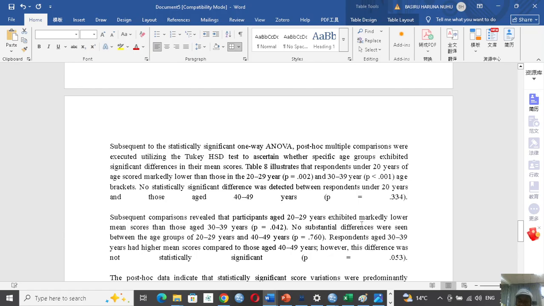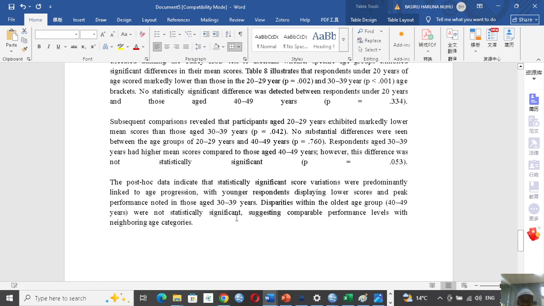No substantial differences were seen between the age group 20 to 29 years and 40 to 49 years, because this one is greater than 0.05. Respondents aged 30 to 39 years had higher mean score compared to those 40 to 49 years. However, the difference was not statistically significant because this one is also greater than 0.05.